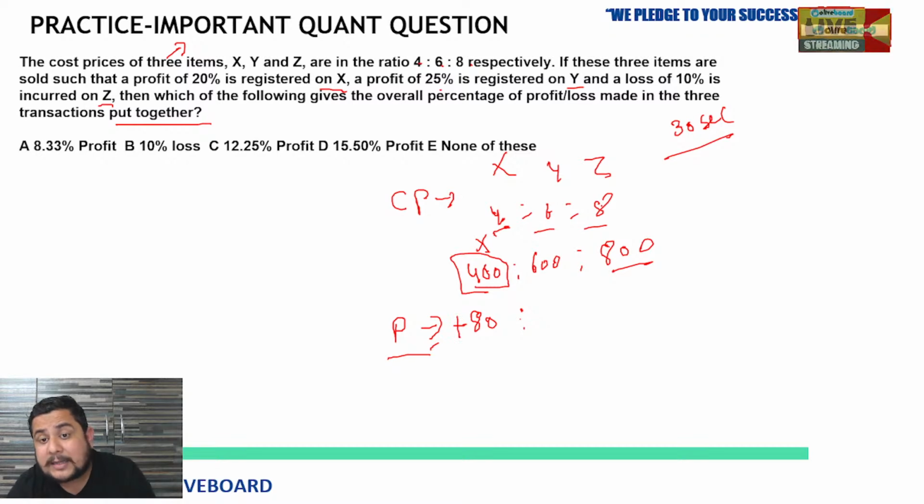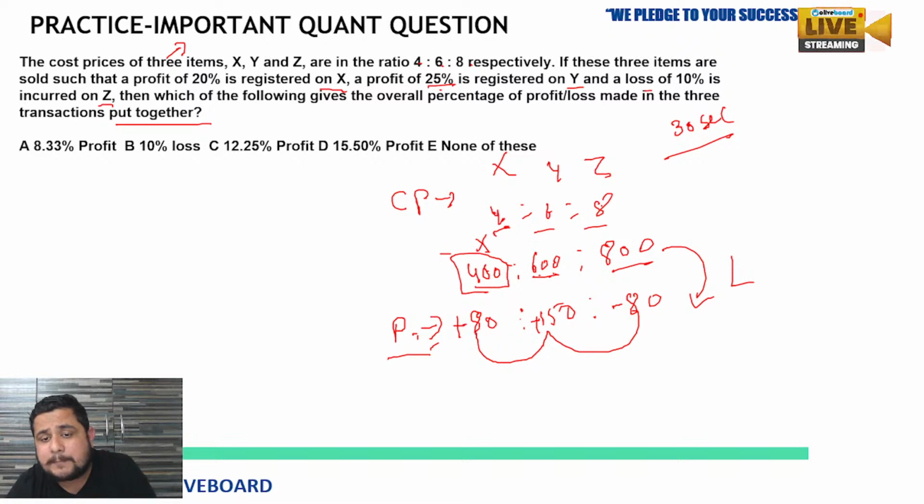Now that is the profit. But there is a loss also, and you are getting the loss on item Z. Now on 600, how much profit? 25%. That will be on the CP only, 600. 25% of 600 means 1/4, that will be 150. Now 10% loss on item Z. So 10% of 800 is 80, but minus 80. So sum up the overall profit: 80 plus 150 minus 80. So 80 and 80 cancel. Overall, 150 you are getting as a profit.